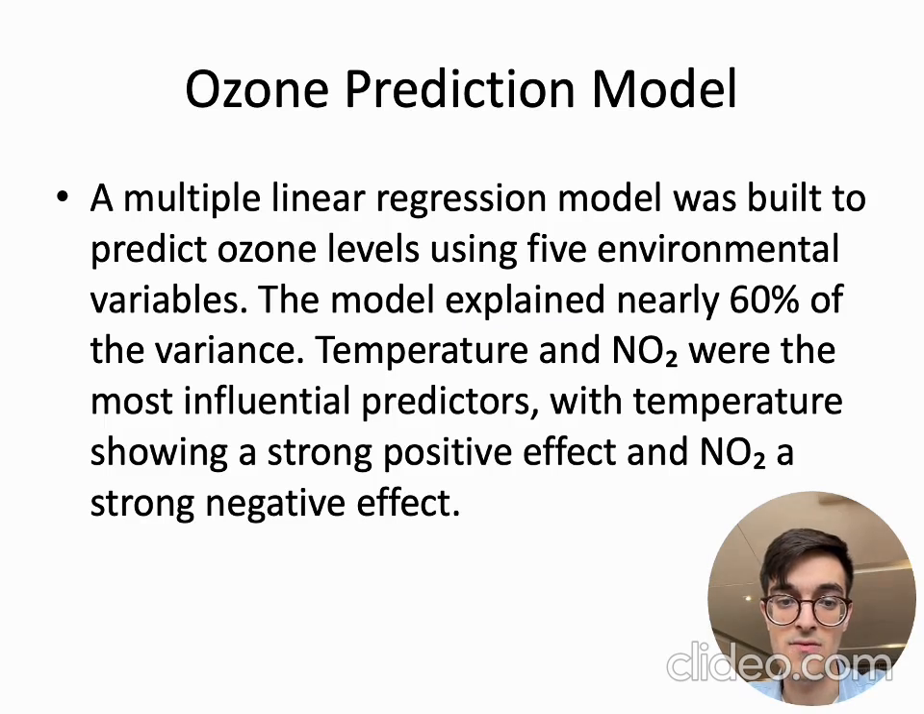And the ozone prediction model: we also built a linear regression model to predict ozone levels using 5 environmental variables. The model explained nearly 60% of the variance. Temperature and NO2 were the most influential predictors, with temperature showing a strong positive effect and NO2 a strong negative effect.